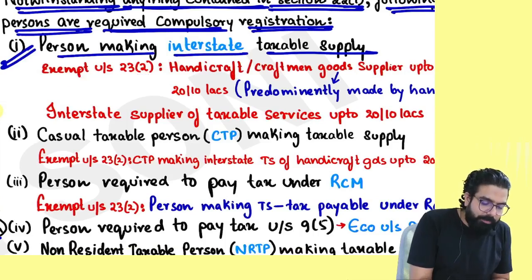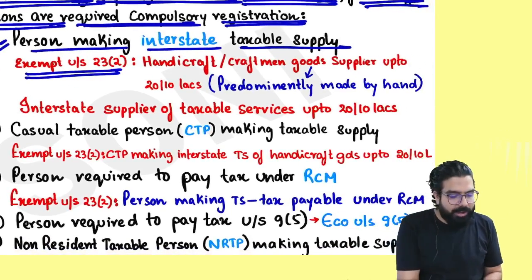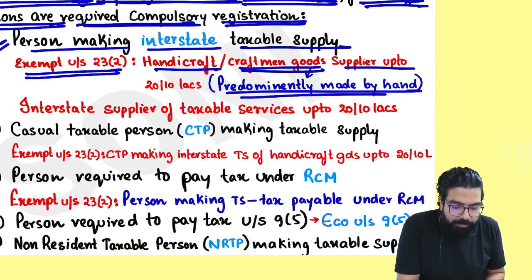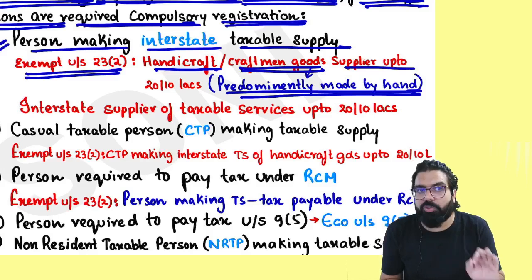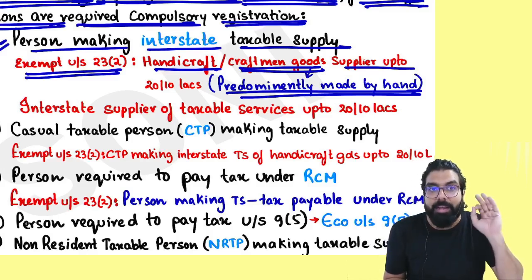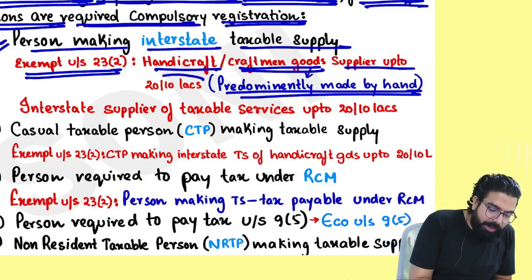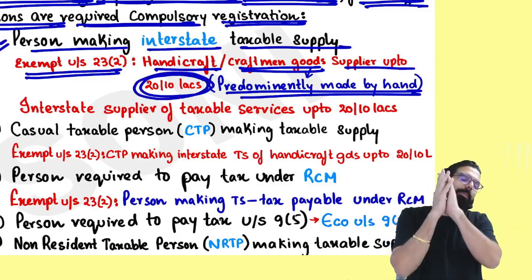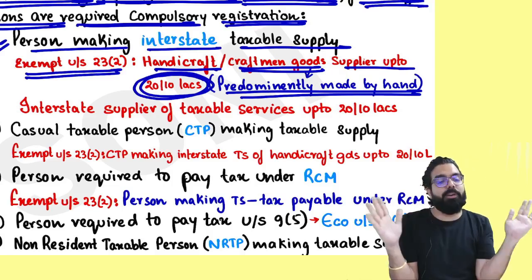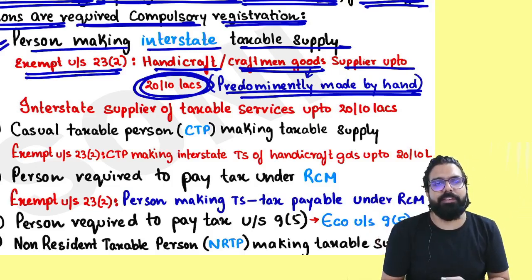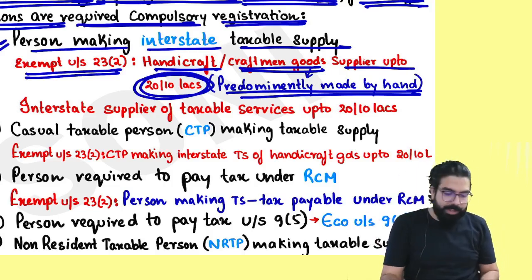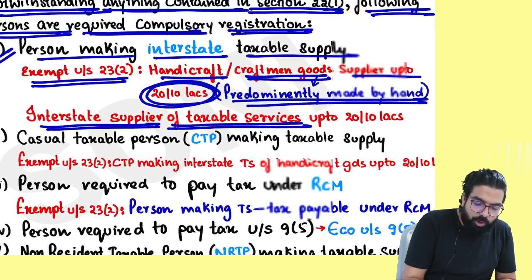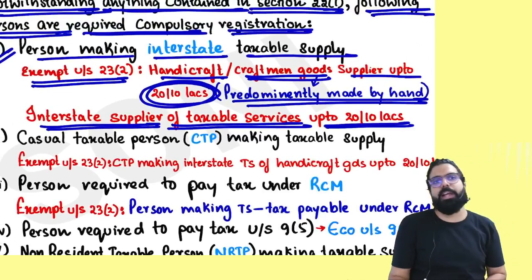But exemption was granted. If you are a supplier of handicraft goods or craftsman goods, which are made by hand, remember, goods which are mainly made by hand, then you are exempted up to 20 lakh or 10 lakh. It means even if you are supplying from one state to another, the government said if you are a handicraft supplier or craftsman goods supplier, you are not required to take registration compulsorily. Next. Interstate supplier of taxable service also is not required compulsory registration up to 20 lakh or 10 lakh.